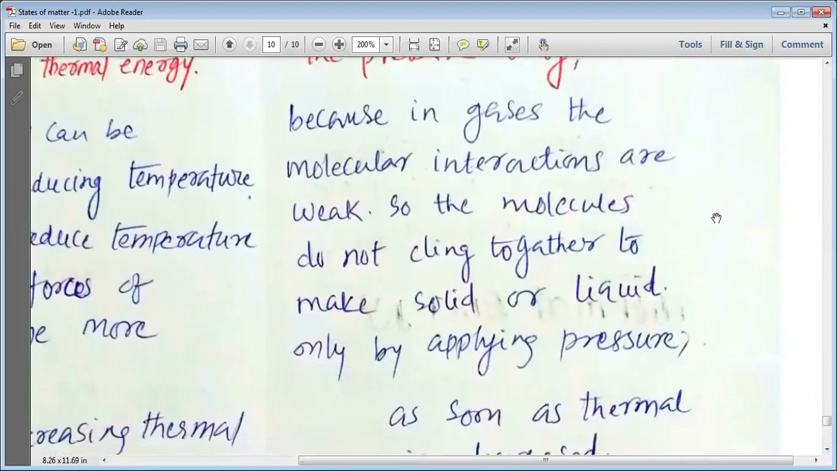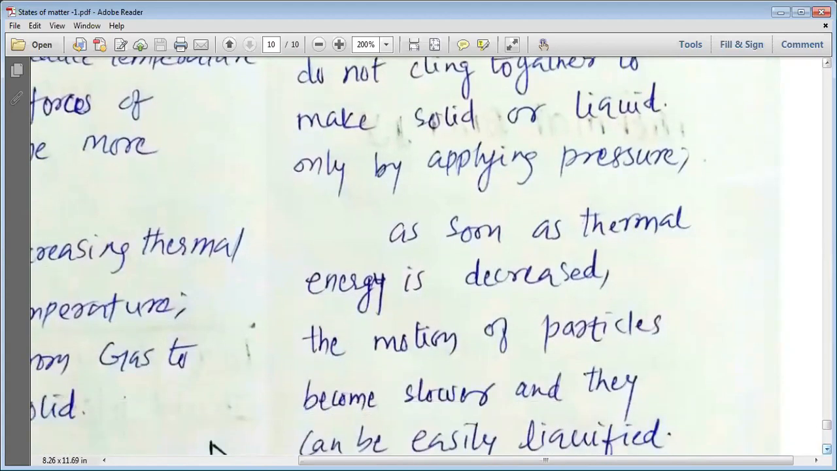The gases cannot be liquefied only by increasing the pressure because in gases the molecular interactions are weak. So the molecules do not cling together to make solid or liquid only by applying pressure. We know that there is a certain distance where the pressure stops working and repulsive forces come into play. So only by applying pressure, we cannot make the molecules or particles come closer, cling with each other, join with each other, and turn into the liquid state.